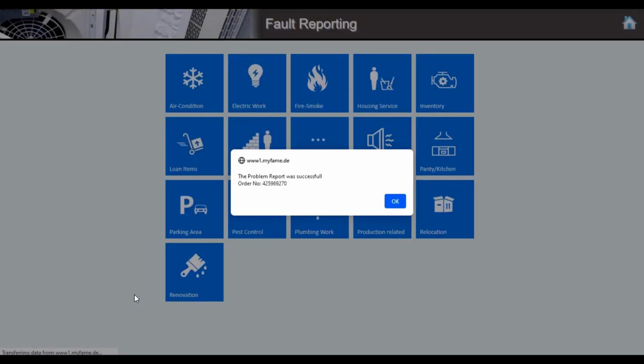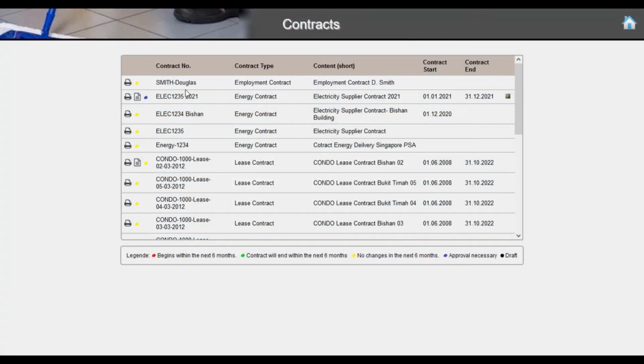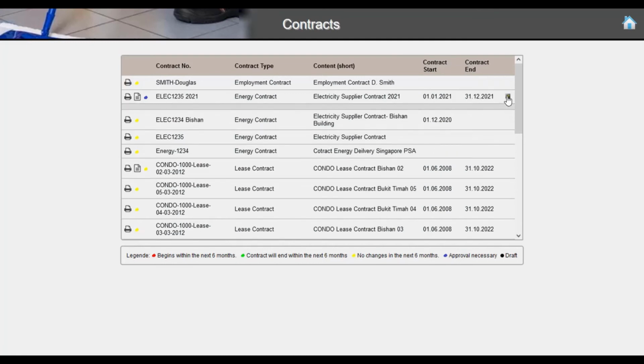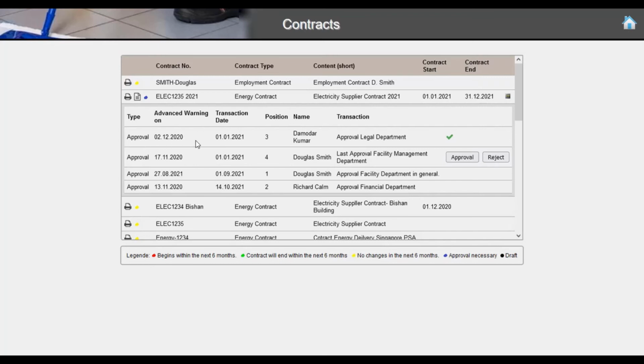The contract management is a part of the administration solution suite. The FaMe system manages all kinds of contracts, like delivery and procurement contracts, service provider contracts, or energy delivery contracts. An approval workflow is also part of the solution.